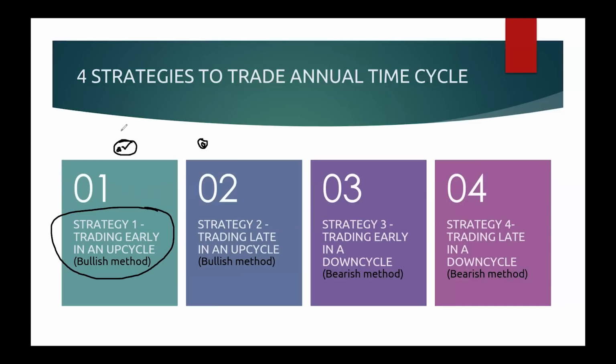The second strategy is trading late in an up cycle. Same example, January 15th and January 30th, you have an up cycle. I said trading early in an up cycle, right? What is trading late in an up cycle? That means you will not take the long trade on the first day. You will take the long trade somewhere in the middle of the cycle. That is called trading late in an up cycle.